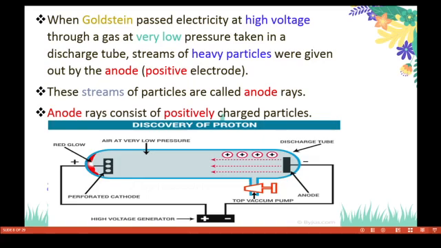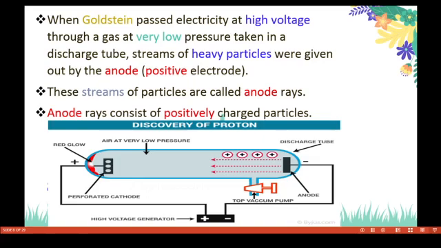J.J. Thomson used the same process for the discovery of the electron, but Goldstein used it for heavy particles, using the anode. Goldstein passed electricity at high voltage through a gas at very low pressure. They remove the air inside using a vacuum pump, and then they give some gas, it may be hydrogen, oxygen, nitrogen, helium, whatever. These streams of particles are called anode rays.